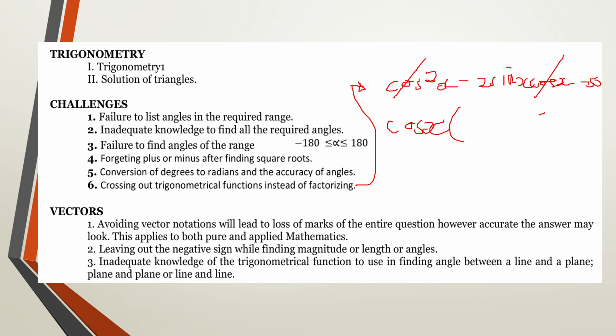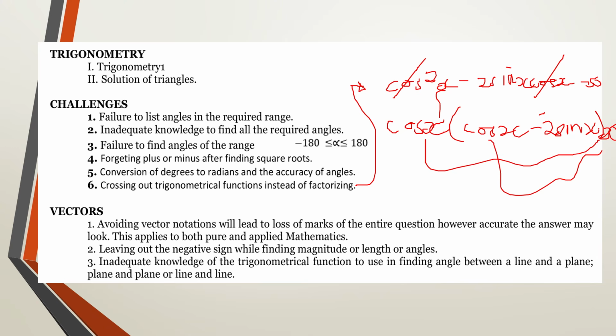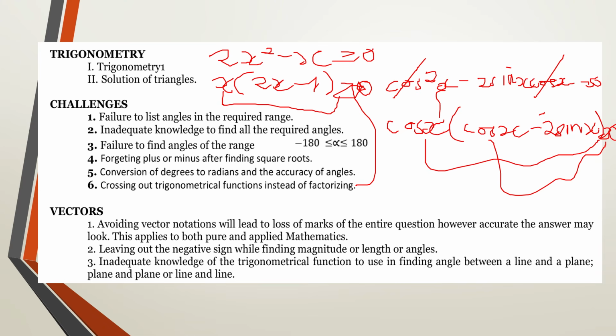So for this case, we shall have cos x into bracket to be cos x, and then minus 2 sin x to be equal to 0. So this means that either cos x is going to be equal to 0 or this bracket is going to be equal to 0. Similarly, if you're having 2x squared minus x to be equal to 0, you do not cross out x. You prime factorize out the common unknown variable, and then you remain with 2x minus 1 to be equal to 0. So from here, it's going to be either x is equal to 0 or 2x minus 1 is going to be equal to 0.